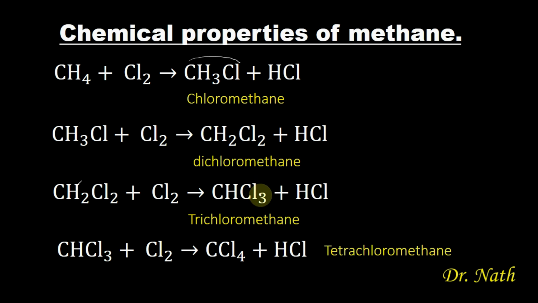In the presence of more chlorine molecule as well, this trichloromethane that has been formed will further react with chlorine, and this chlorine will displace the remaining one hydrogen from this compound to form tetrachloromethane, and hydrogen chloride is formed. So the reaction will continue in the presence of more chlorine. It will continue until all the hydrogen in the methane has been replaced. So you can see finally here that all the hydrogen atoms have already been replaced by chlorine molecule.